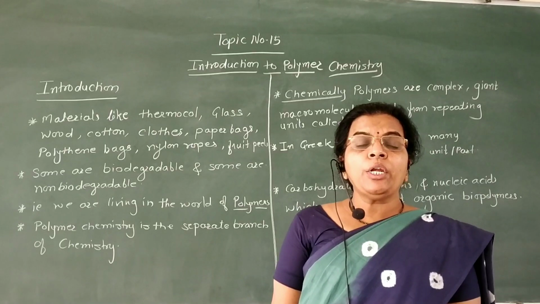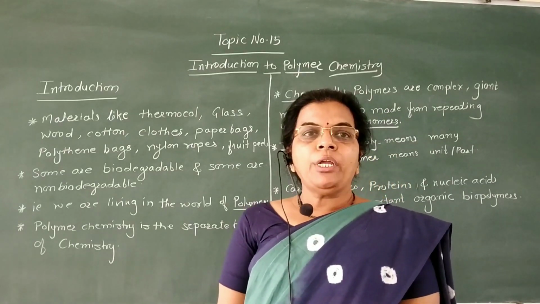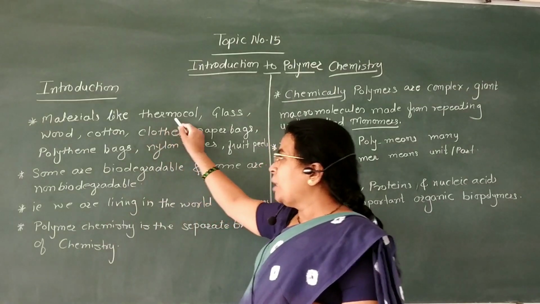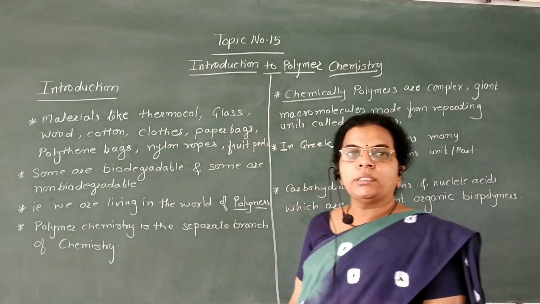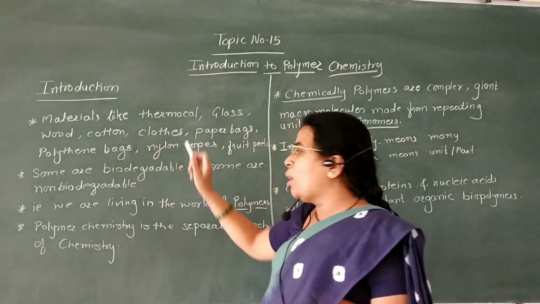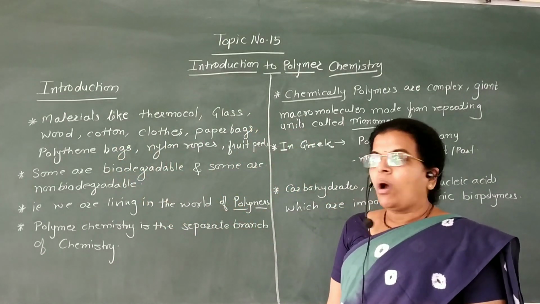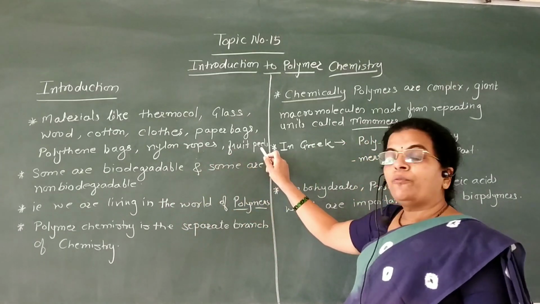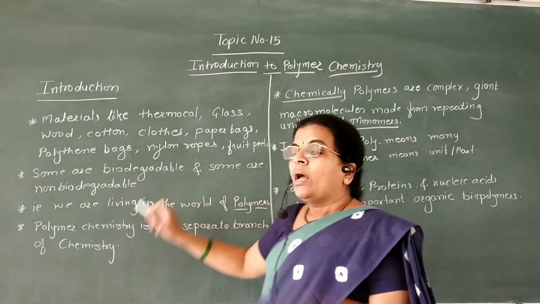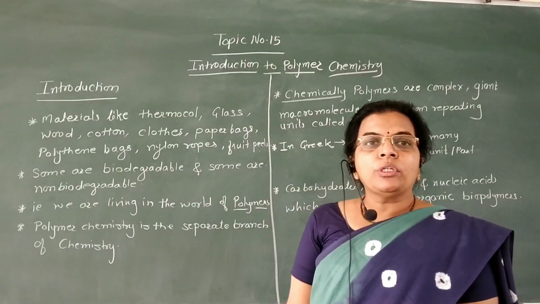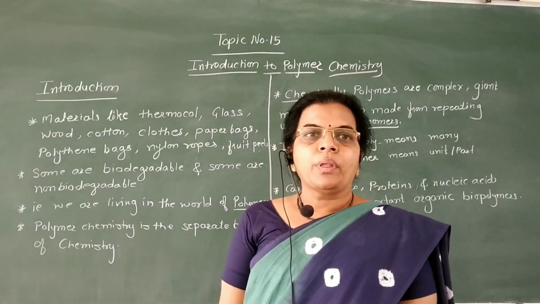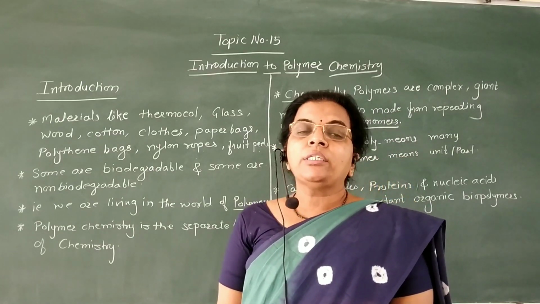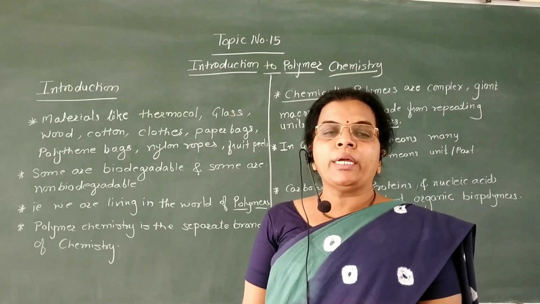Now here in day-to-day life, we use various types of materials like thermocol, glass, wood, cotton, cloths, paper bags or polythene bags, nylon ropes or fruit peels. Now these materials are used in our day-to-day life. Some of these materials are biodegradable and some of them are non-biodegradable.